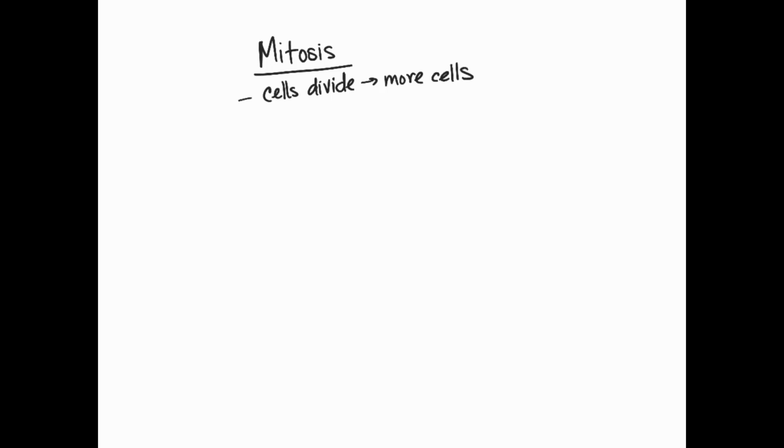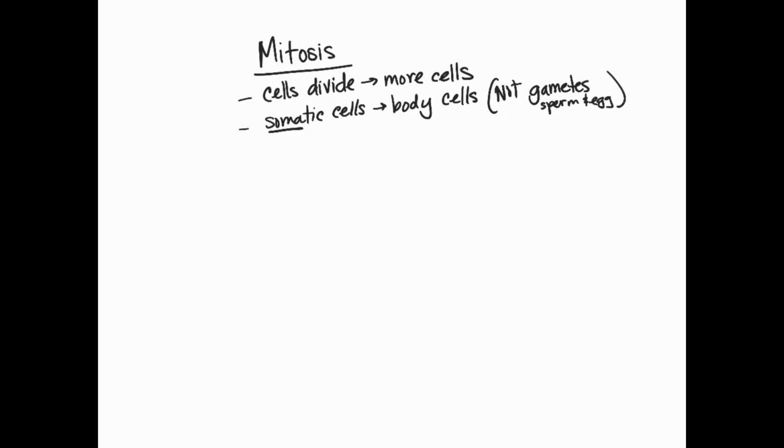Now, the cells that go through mitosis are called somatic cells. Somatic, soma, is related to body. So these are all of the body cells. The cells that are not included in this are what are called the germ cells, or the gametes, or the sex cells. So gametes like sperm and egg. The cells going through mitosis are our somatic cells, every other cell in the body except for the gametes. And the reason is it's necessary for growth.